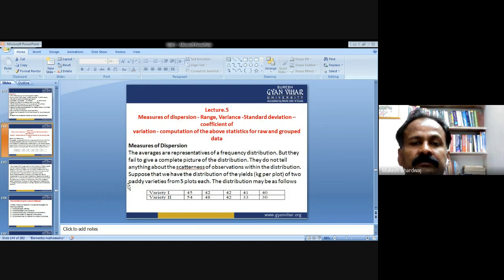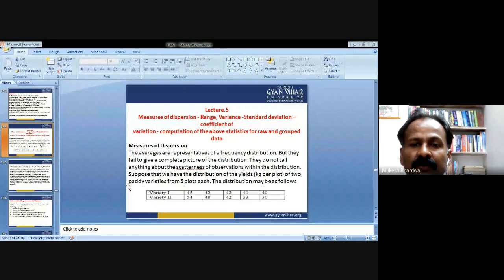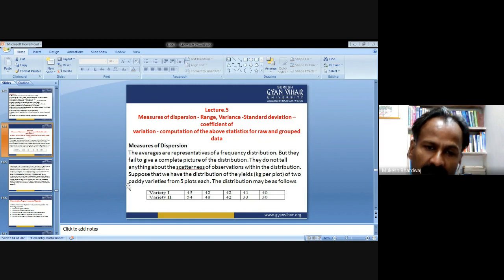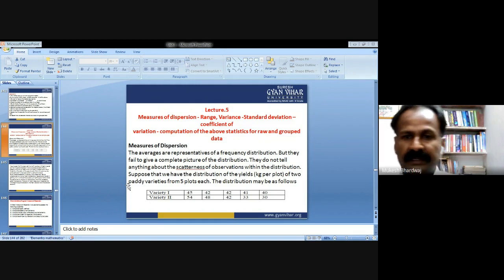Now, in continuation, in this range, variance, standard deviation, coefficient of variation, we have computation of the above statistics for raw and grouped data. That is, we have to do all the calculation or computation for range, variance, standard deviation, and coefficient of variation for raw data or grouped data.